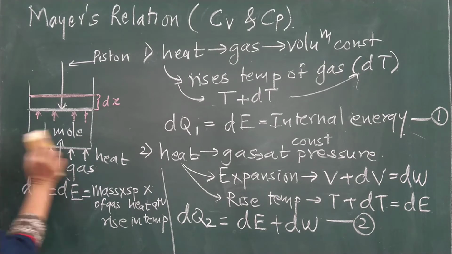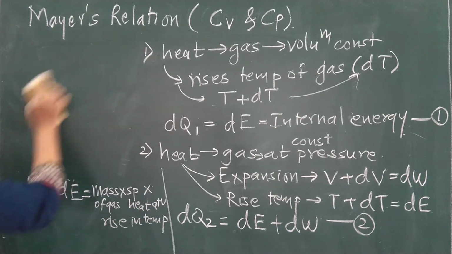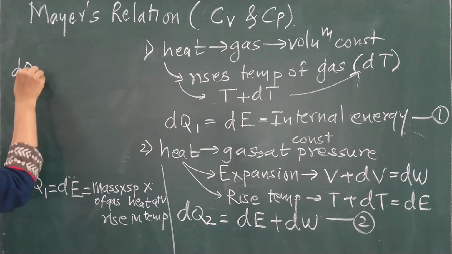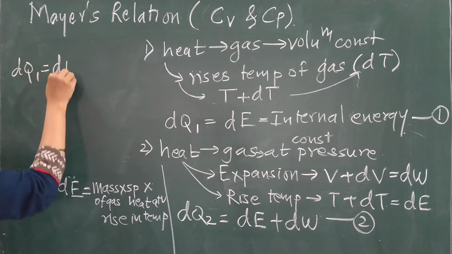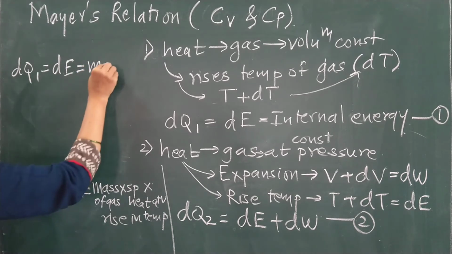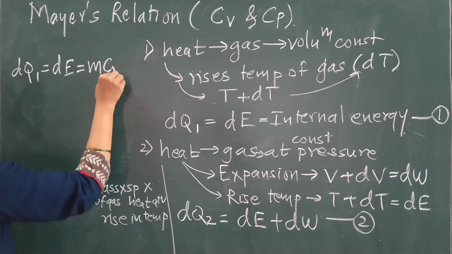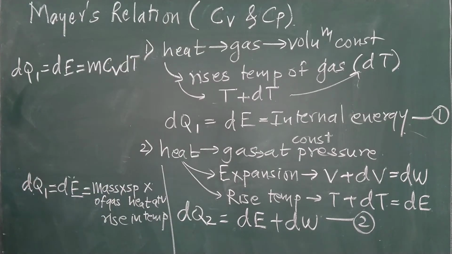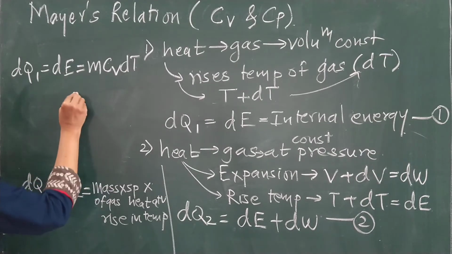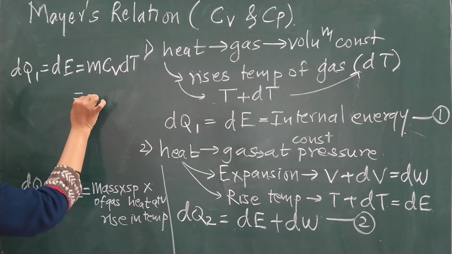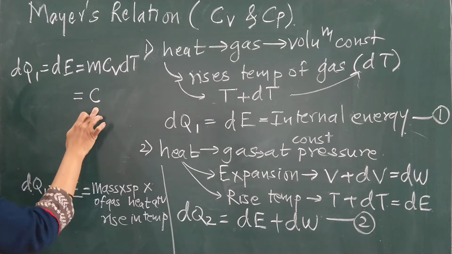Therefore, now I can write down here dQ1, which is nothing but dE, equal to the mass of the gas, then the specific heat, which is CV, and the rise in temperature, which is dT. But just now in the diagram we have taken 1 mole of gas, so the mass will be replaced by 1.